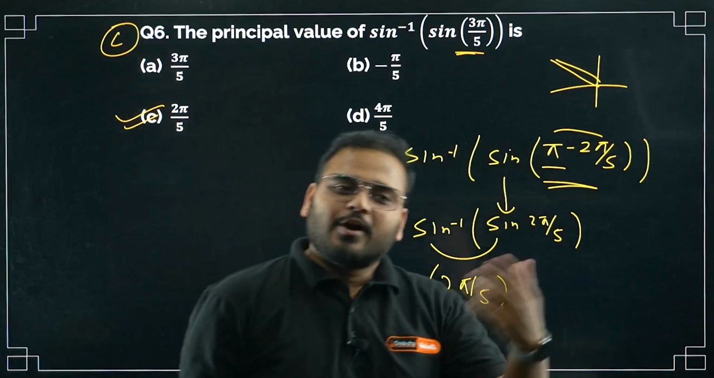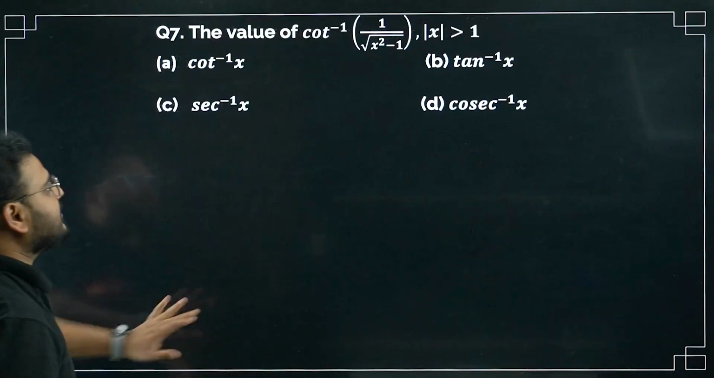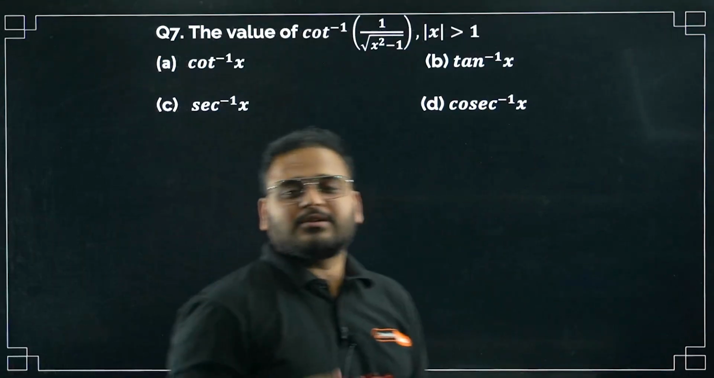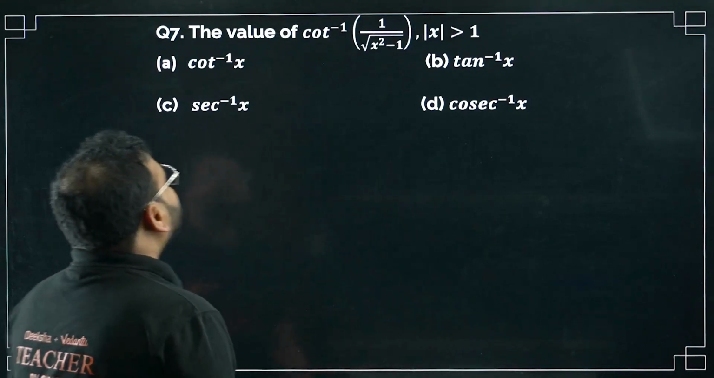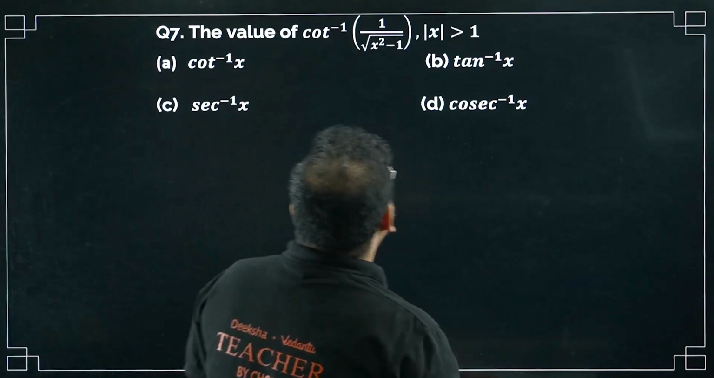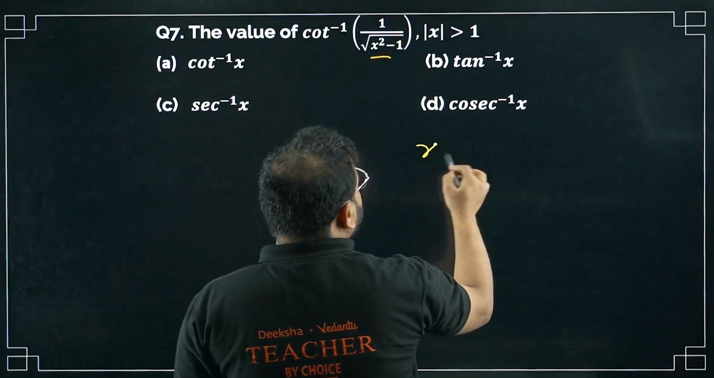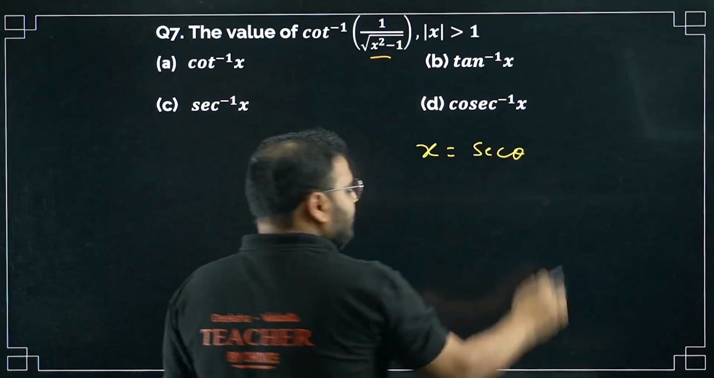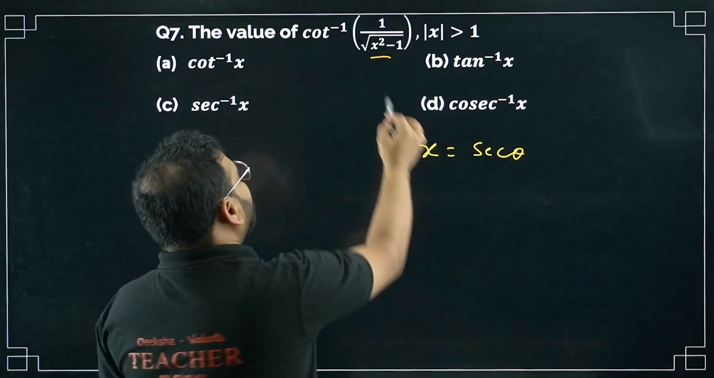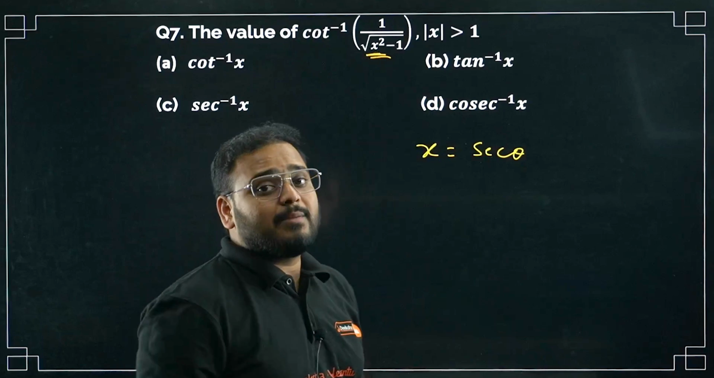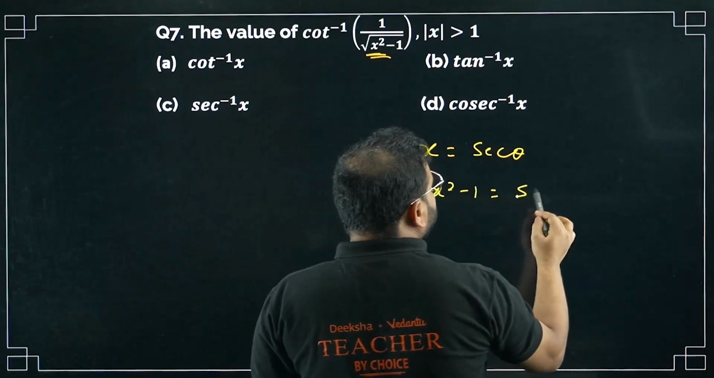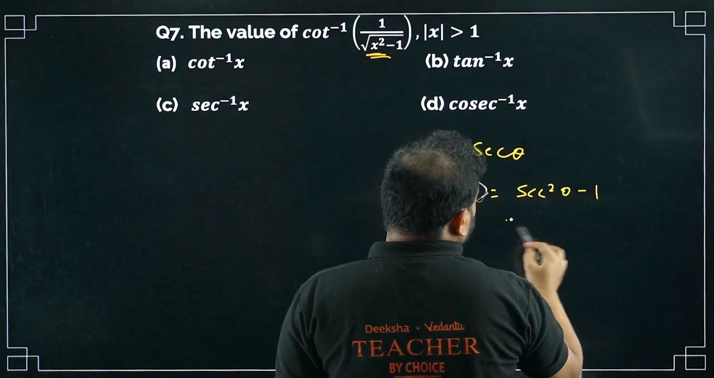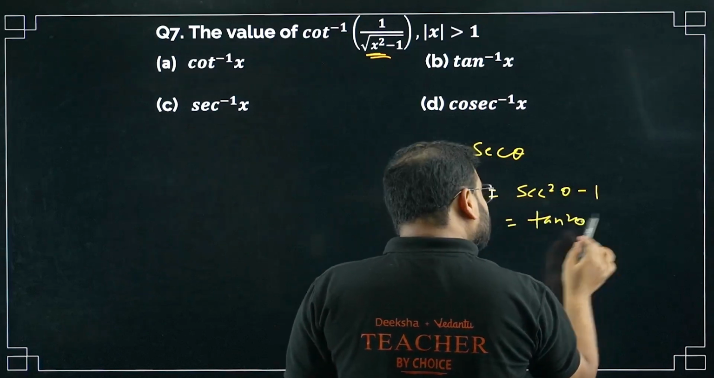Yes, fair enough. Moving on to question number 7. Let me know how you're feeling about the session so far in the comment section, till question number 6 that we have done. The value of cot inverse of this. How do you solve this? Think about it. Take simply x equals sec theta. Why sec theta? Check this: x square minus 1 will become tan theta, that's why. So x square minus 1 will become sec square theta minus 1, tan square theta in the root.